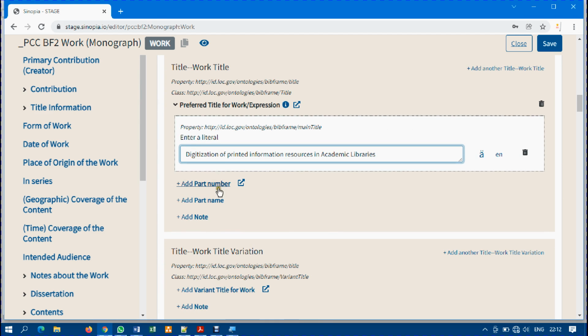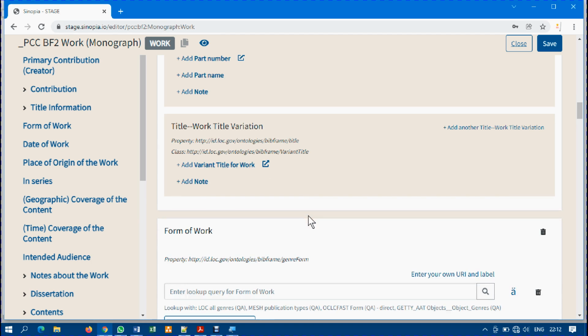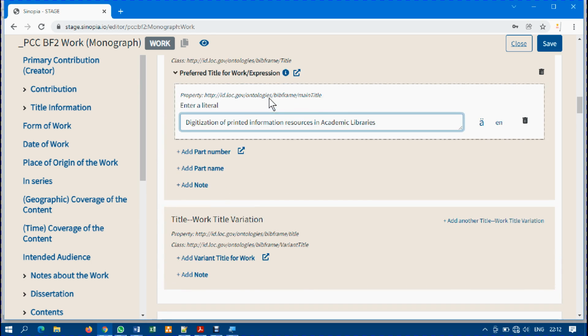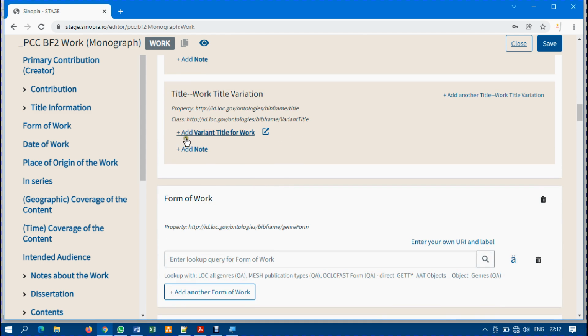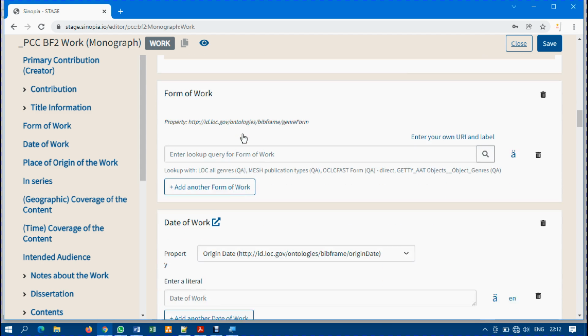I'm going to jump over any other part so that I can hurry up the video to a certain extent. And under the title, you can see add variant title. Assuming there's another subtitle or any other title different from the one I provided above, then I can click on add variant title for work, but I do not have one.